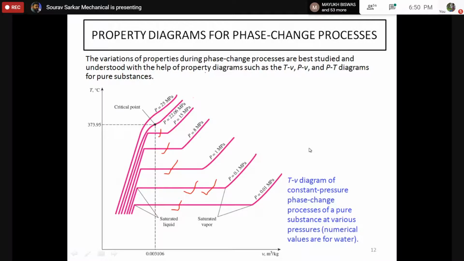Everywhere here is the compressed liquid. After that you start to heat it, and it converts into saturated liquid. The corresponding phase change temperature will change according to the pressure, and after that there will be a phase change process. During that, the volume will increase, and after that there is a superheating phase. So saturated vapor will be converted into superheated vapor.